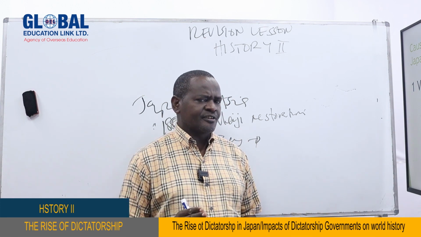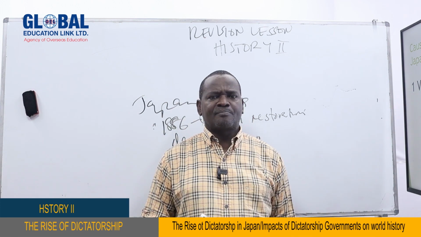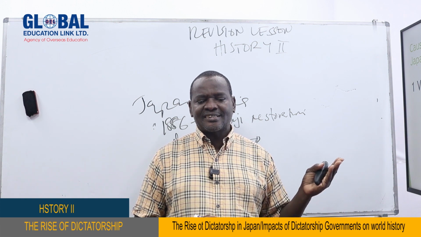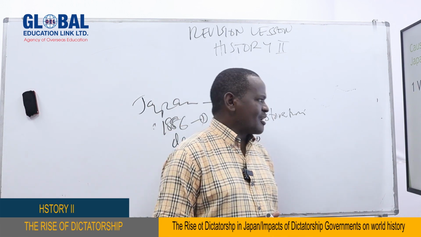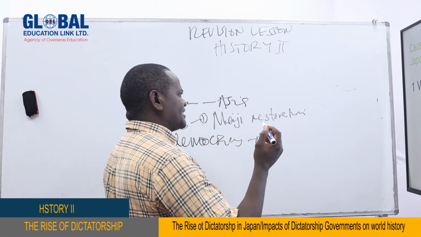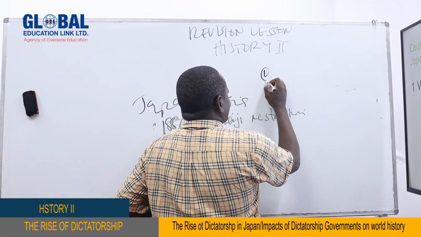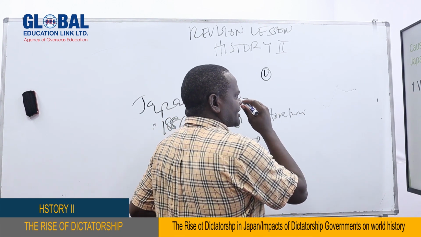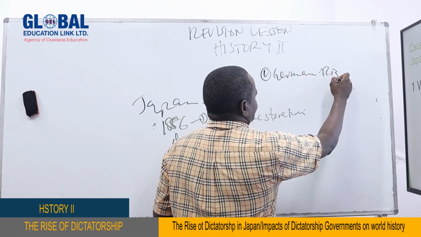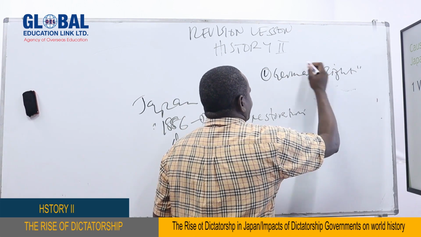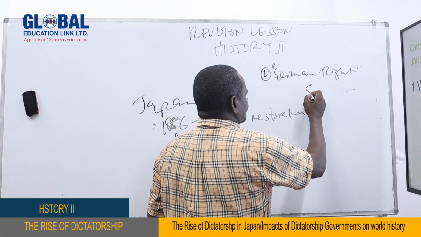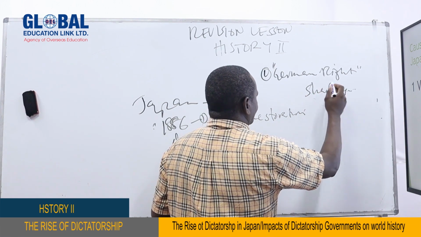The first cause for the rise of Japanese dictatorship is the Versailles Peace Treaty. Just like we saw with Italy and Germany, Japan was disappointed. We say that Italy was dissatisfied, Germany humiliated, but Japan was disappointed by the Versailles Peace Treaty. They were disappointed for many reasons. The first reason is they wanted to get the German rights. They wanted some German colonies, particularly Shandong, but they were not given Shandong.